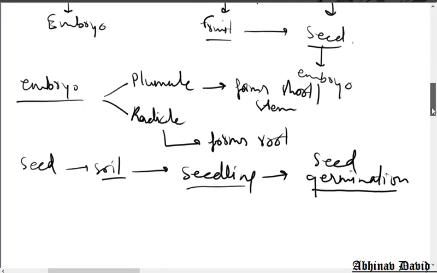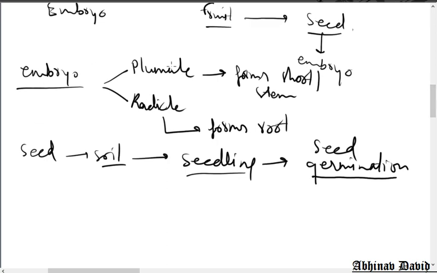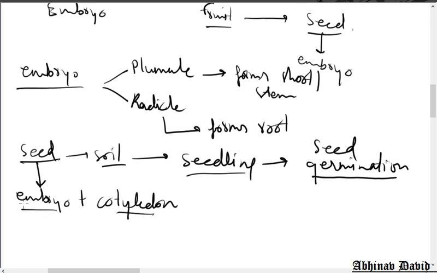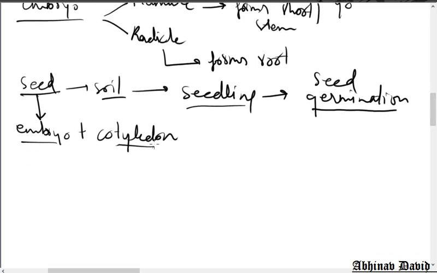So what is present in the embryo? The embryo contains plumule and radicle. If you ask what is present in the seed, the seed contains the embryo plus cotyledon.